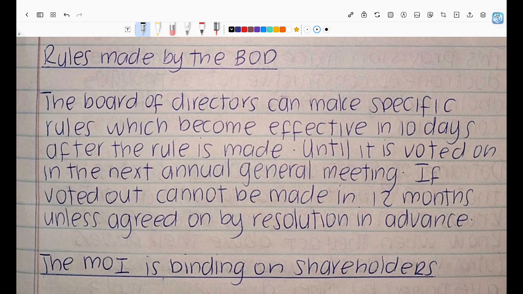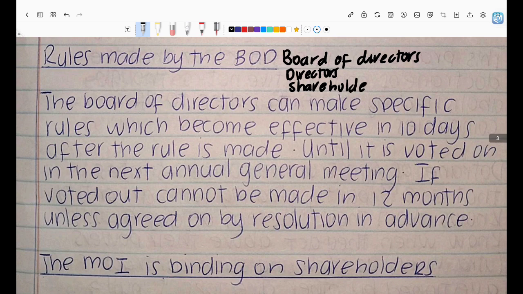So what about rules that are made by the board of directors? Let's talk about this thing of board of directors. We have board of directors. We have directors. We have shareholders. I like to make a distinction between these, and sometimes they interlink, but not all the time. Board of directors, normally the majority should be independent people.